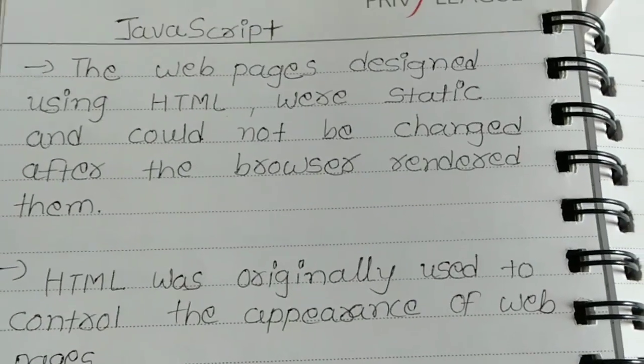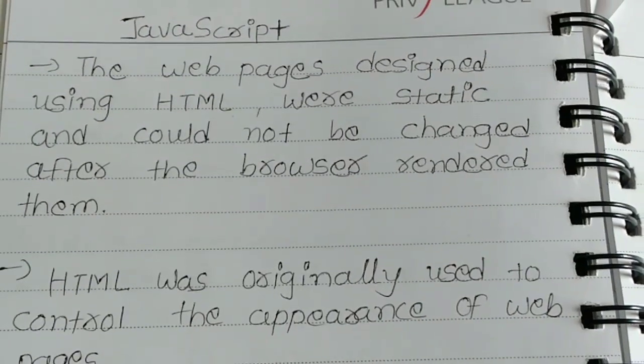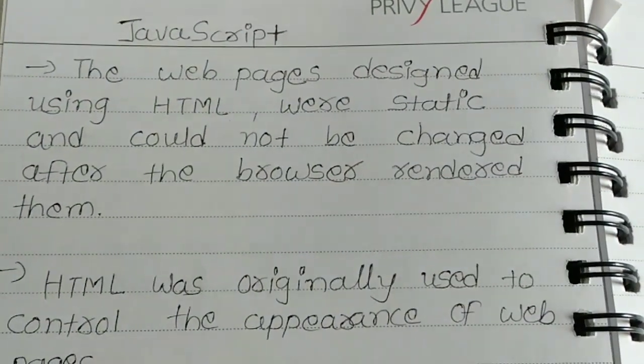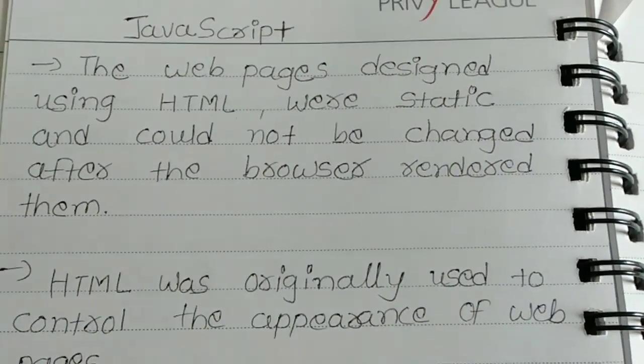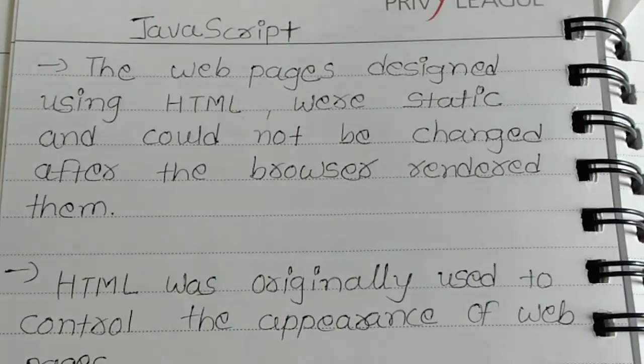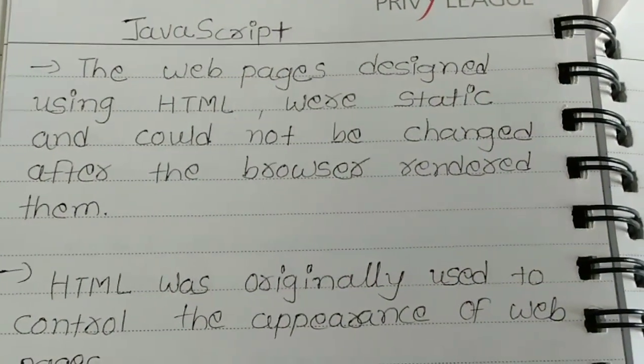JavaScript is a language, one type of language. If we want to communicate with each other, then we have to use a particular language. By using a language we can communicate with each other. If you want to communicate with your computer, then you have to use a language, that is a programming language.